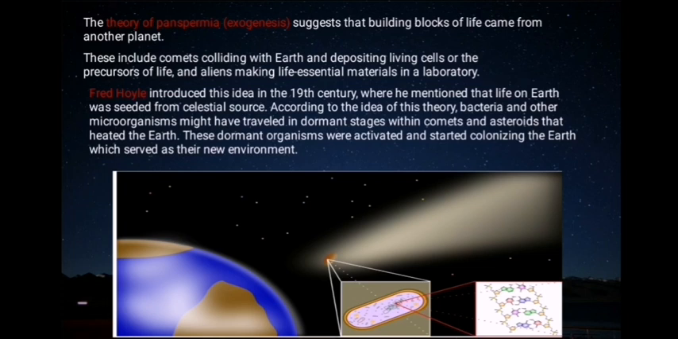Fred Hoyle introduced this idea in the 19th century, where he mentioned that life on Earth was seeded from celestial sources. According to this theory, bacteria and other microorganisms might have traveled in dormant stages within comets and asteroids that hit the Earth. These dormant organisms were activated and started colonizing the Earth, which served as their new environment.